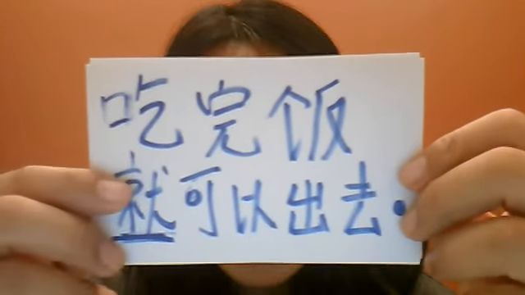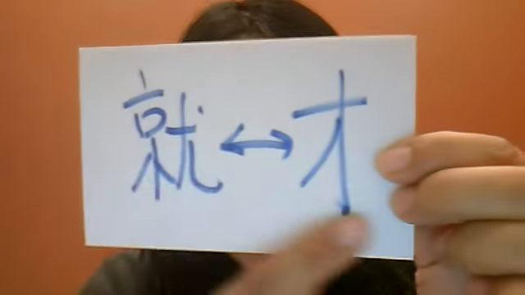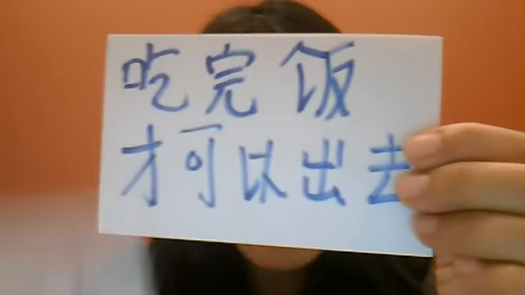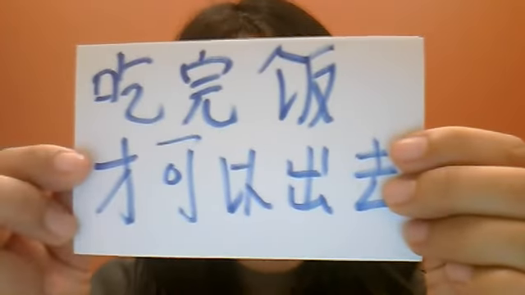And it has a sense of, if your child asks you, oh, when can I go out? You say, oh, 吃完饭就可以出去. So, oh, after you eat, then you can go out. See, no big deal. And there's an opposite word to 就, which is 才. If you have the same sentence and say 吃完饭才可以出去, that's like a child calling his friend, and his friend saying, when can you go out? He can say 吃完饭才可以出去. It's like, I can't go out until after I eat. Oh, I have to wait till after I eat to go out.